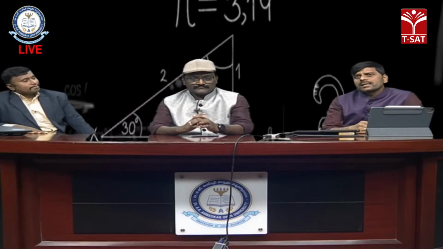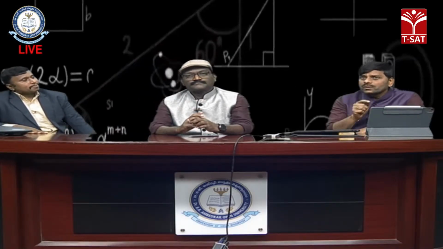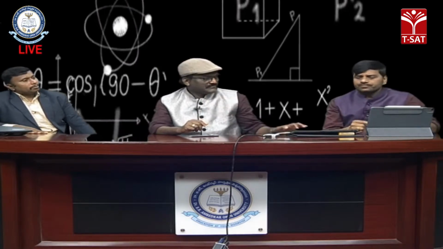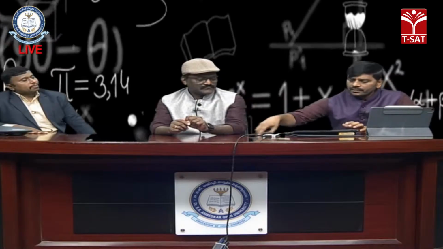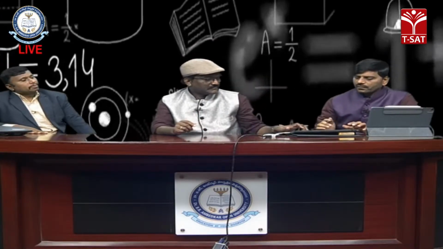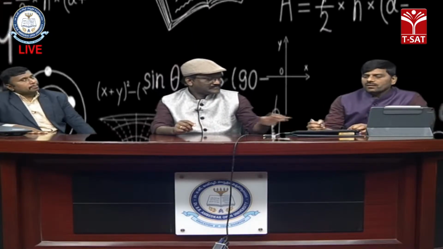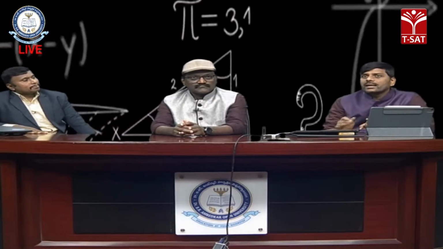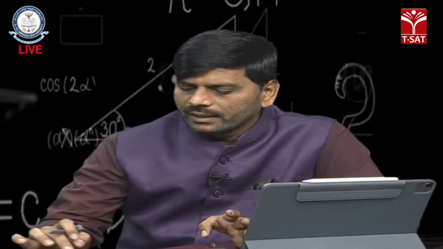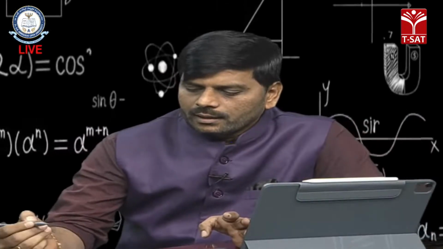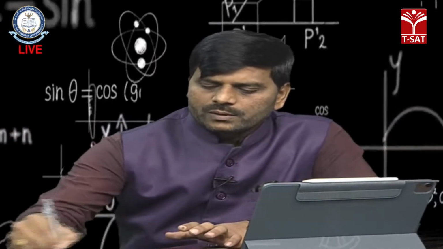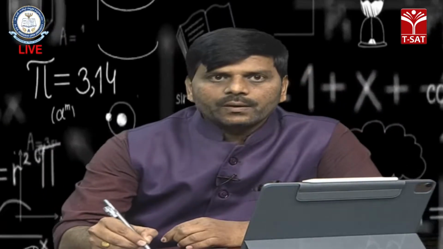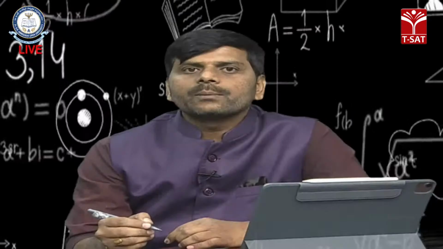Now let us discuss the limit of poles and the limit of zeros of functions. Suppose a function f of z equals e to the power z. How does it behave, isolated or non-isolated, at the point z equals infinity? So let me choose f of z equals e to the power z.